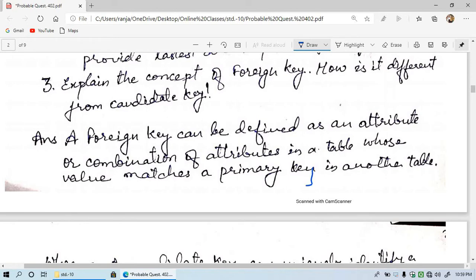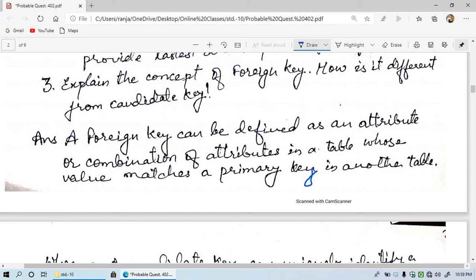So foreign key is different from primary key. About primary key, you know that it is a uniquely defined field, and a foreign key is an attribute or combination of attributes in a table whose value matches in some other table with the primary key.